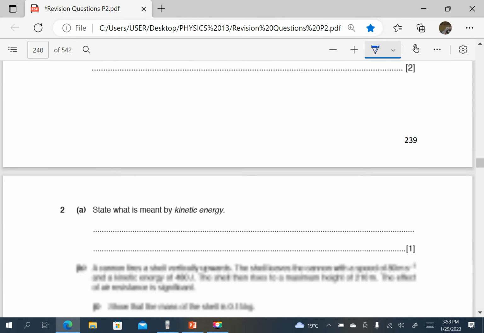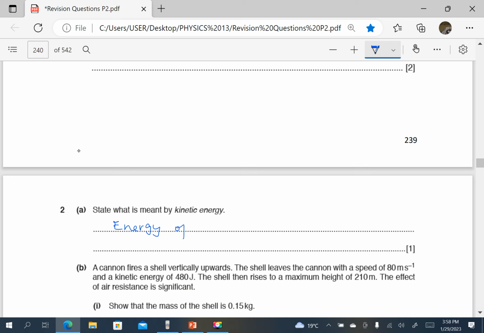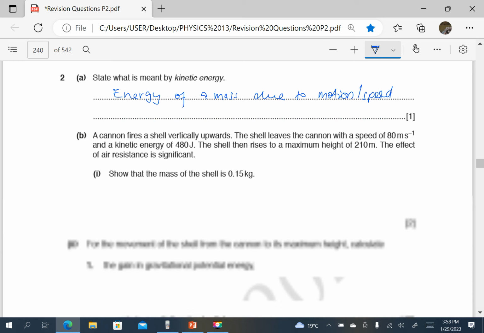State what is meant by kinetic energy. That is energy of a mass due to motion. Energy of a mass due to motion. That is kinetic energy. Energy of a mass due to its speed. That is kinetic energy.